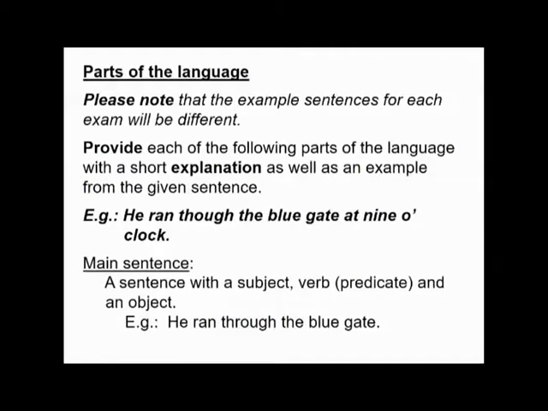Parts of the language. Please note that the example sentences for each exam will be different. Provide each of the following parts of the language with a short explanation as well as an example from the given sentence. For example, he ran through the blue gate at 9 o'clock. The main sentence is a sentence with a subject, verb, also called a predicate, and an object. And the example is, he ran through the blue gate.